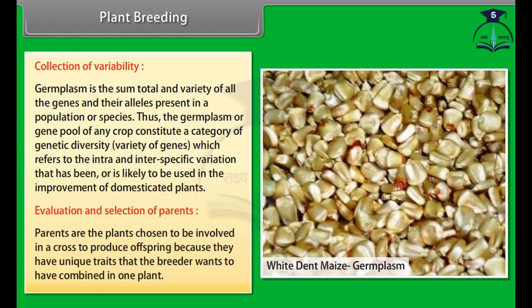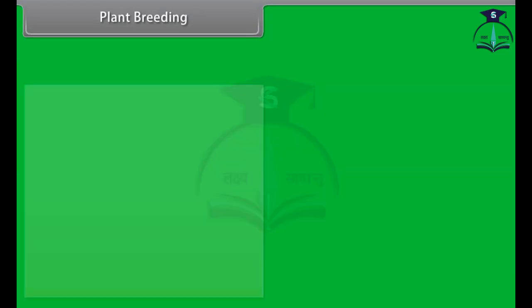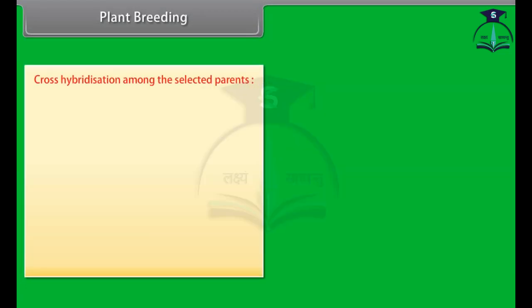Evaluation and selection of parents. Parents are the plants chosen to be involved in a cross to produce offspring because they have unique traits that the breeder wants to have combined in one plant. Cross hybridization among the selected parents.